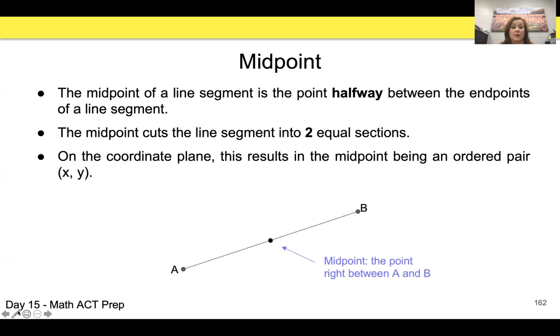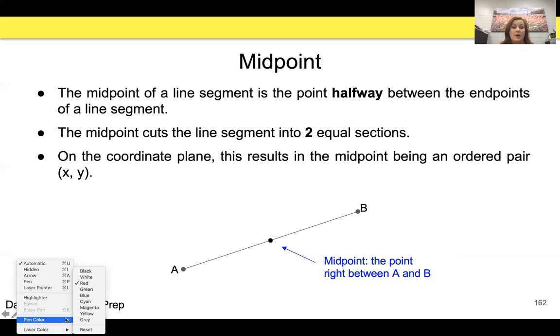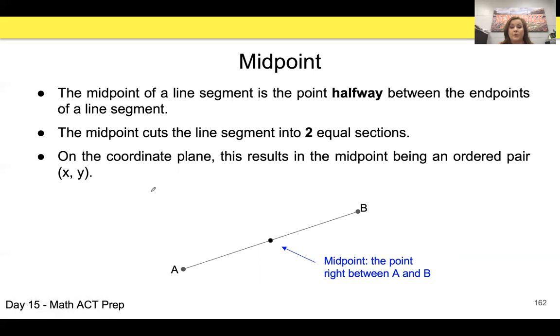We would actually call this, let's use blue, for those of you in geometry, line segment AB. It's given that this is the midpoint, and since it is the point in the middle of A and B, we would be able to say that these two sections are congruent. They have the same measure.